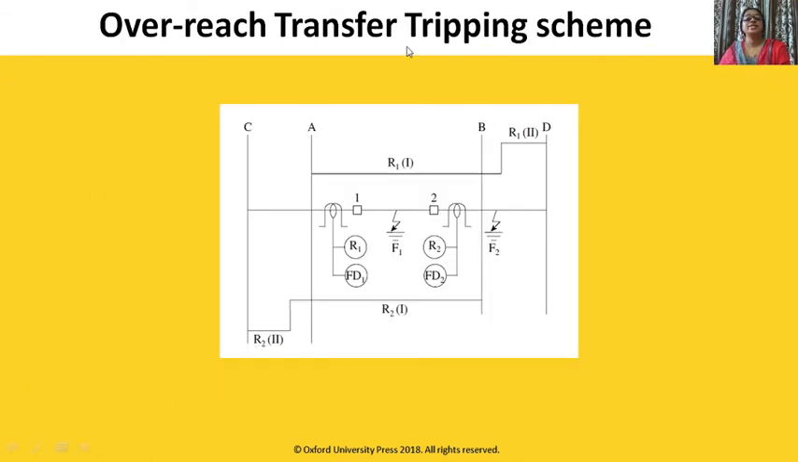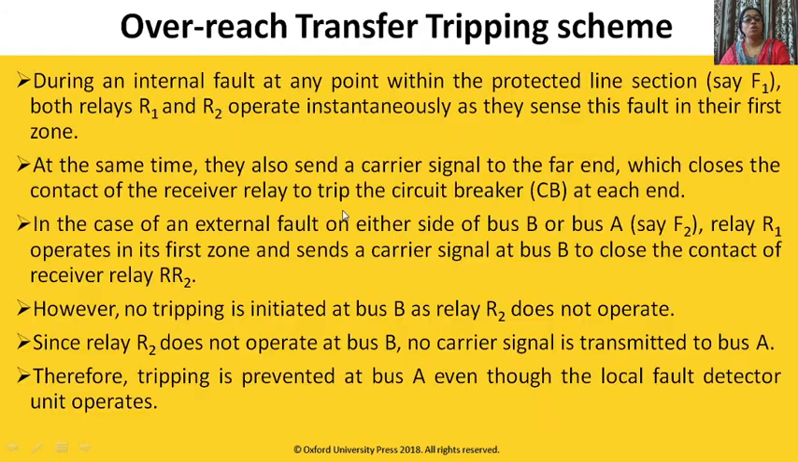The same applies to the overreach transfer tripping scheme. In this scheme, for an internal fault, both will send a signal that a fault has occurred in our zone, and both relays will operate. During an internal fault at any point within the protected line section, say F1, both relays R1 and R2 operate instantaneously as they sense this fault in their first zone. At the same time, they also send a carrier signal to the far end, which closes the contact of the receiver relay to trip the circuit breaker at each end.